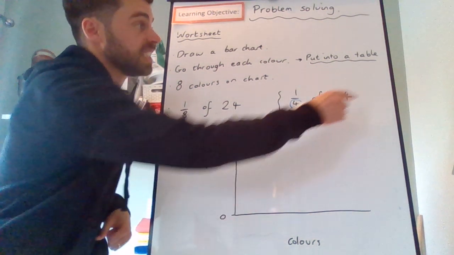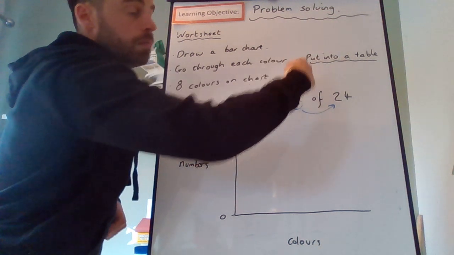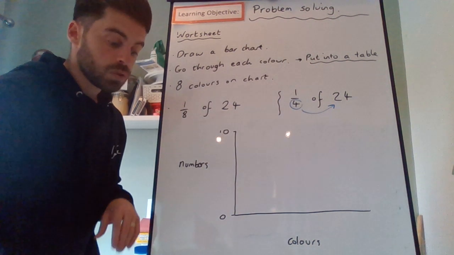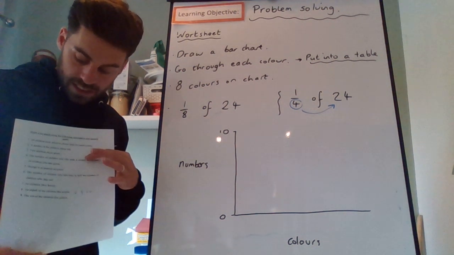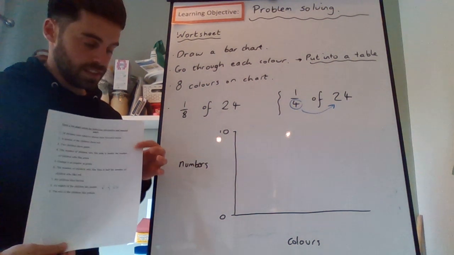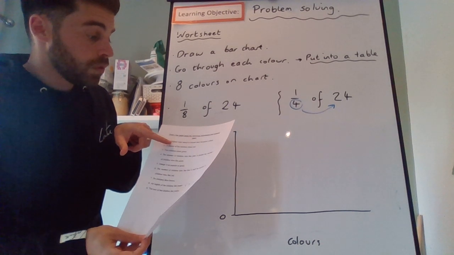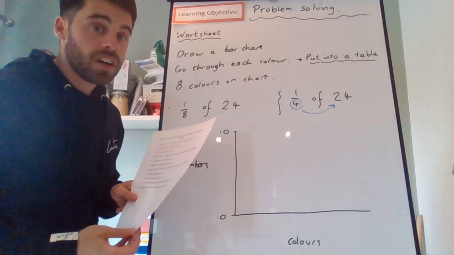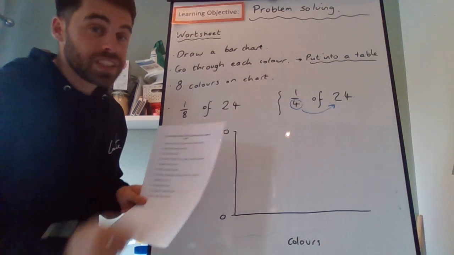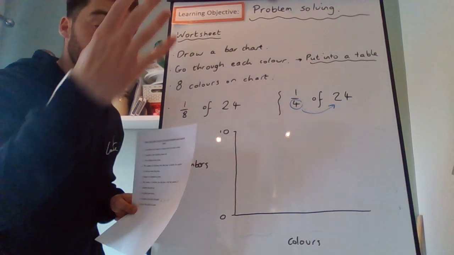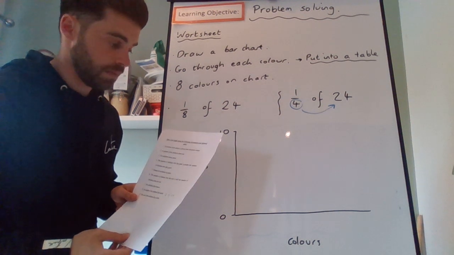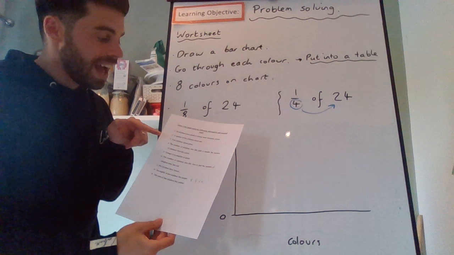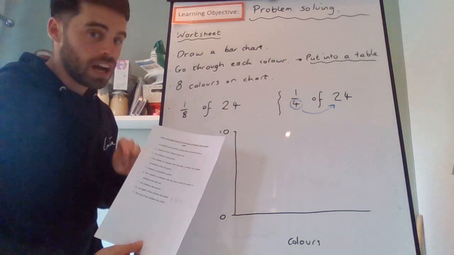If you want to put that information into a table, if it makes it easier for you to see, then please do that, or just write the number of children that like each colour next to each sentence. The first one says 24 children were asked to choose their favourite colour. So altogether, all of your numbers should add up to 24 because 24 children were asked altogether. And then from sentence 2 onwards, it's telling you how many children liked each colour.